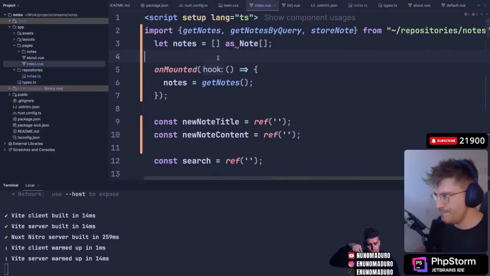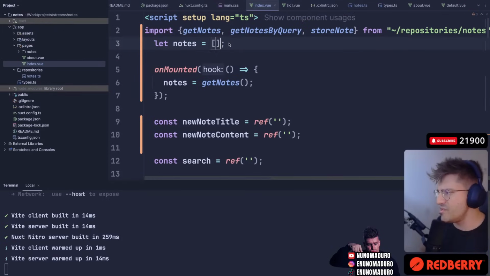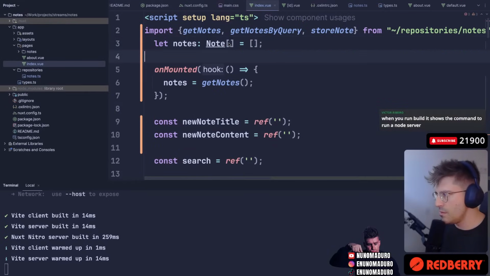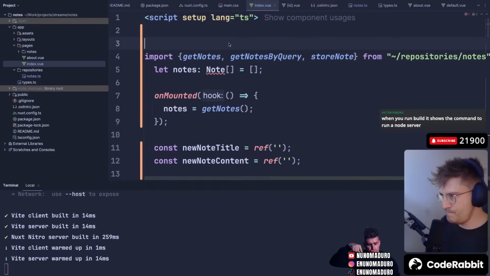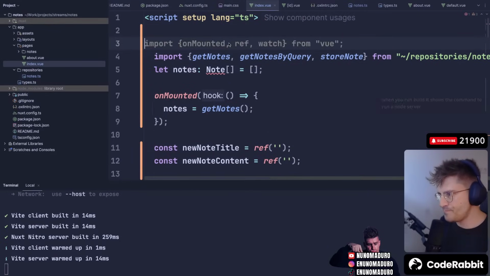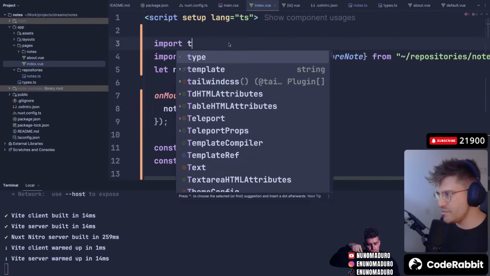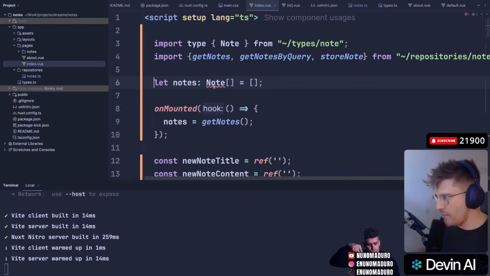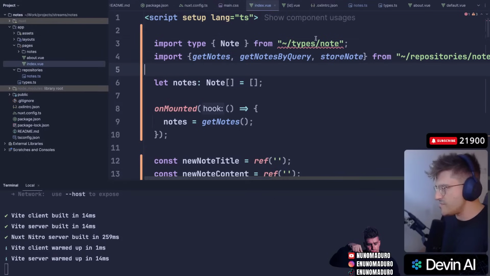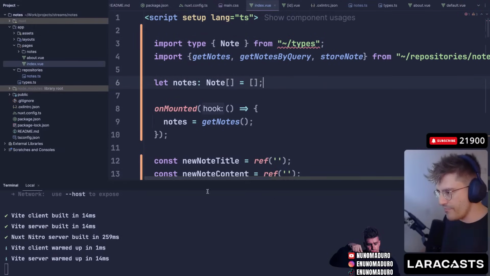Let's see, chat. Why are you complaining? Jesus Christ, I hate you. Oh my God, I literally forgot. Oh, I forgot to import it. That's it, I guess. So import type Node. Here we go. Okay, you happy now? Okay, cool. So that's working. Perfect. Let's see how it goes now.